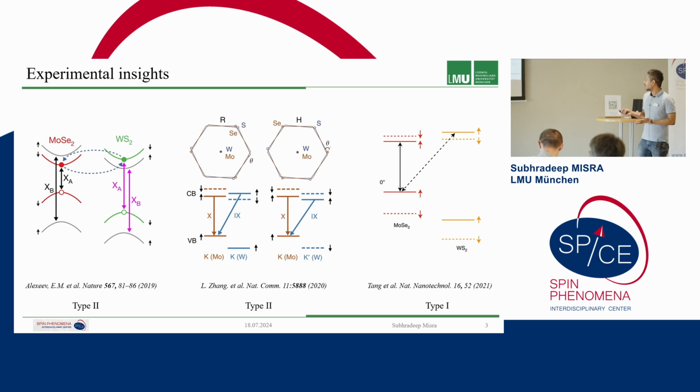Other works also showed that we should have a type 2 band alignment in this system. But recently there has been one work by the group of Kin Fai Mak at Cornell, which showed a type 1 alignment, such that the molybdenum diselenide conduction band is lower than the tungsten disulfide. We want to study this system and see what actually is the case.